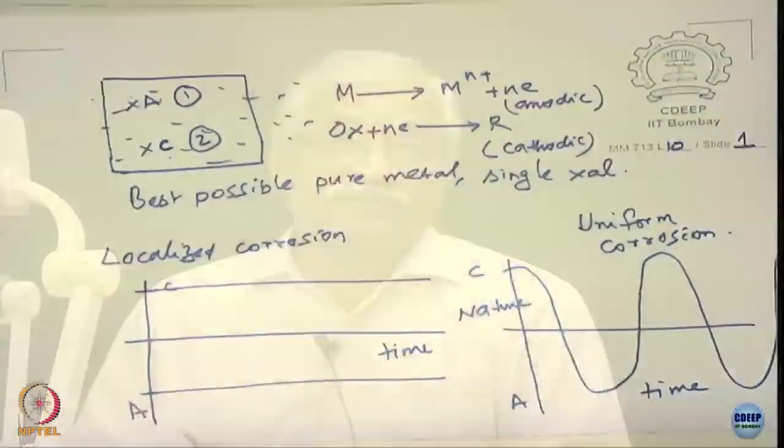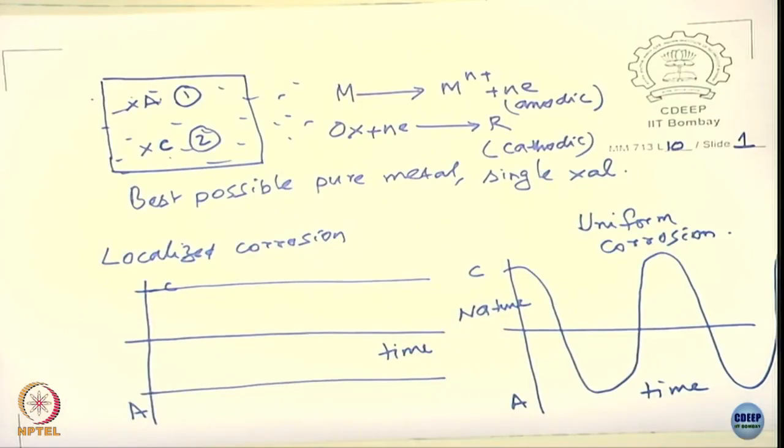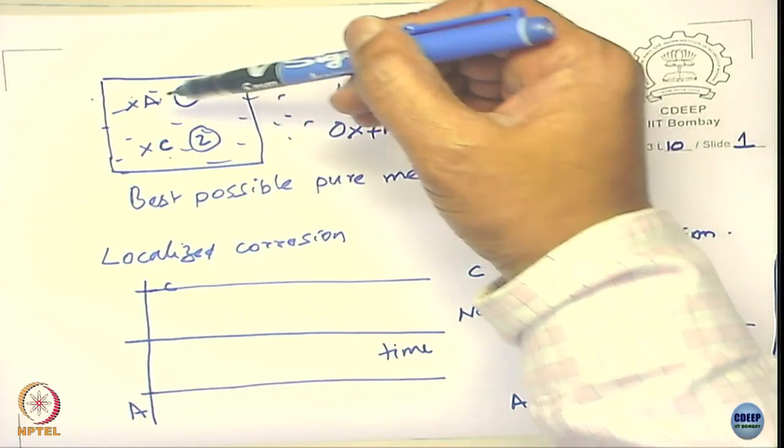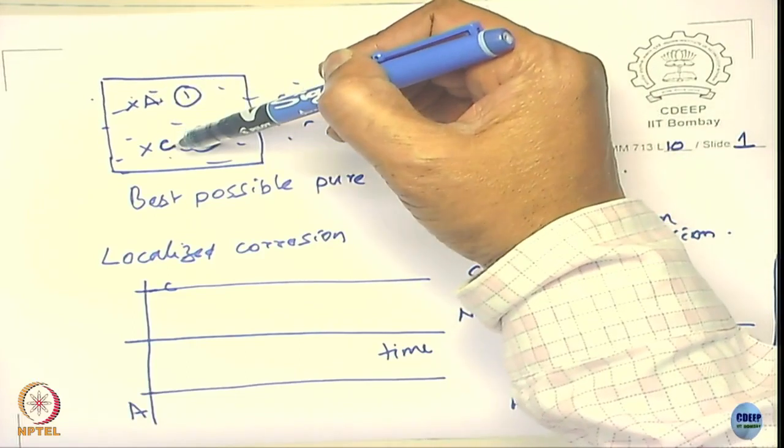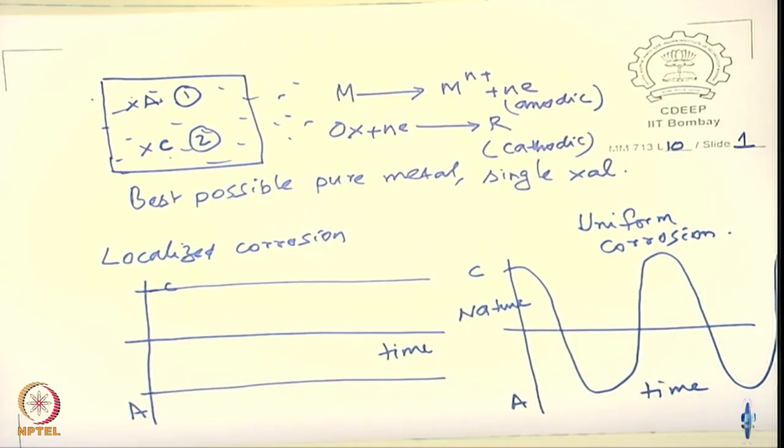This is very important. The way you prevent corrosion depends upon what you understand in more detail about localized corrosion. Of course, the uniform corrosion is fairly simple, not that complicated. Now, you will ask the question, why is it that in one case the anode and the cathode sites are fixed, they are not changing?